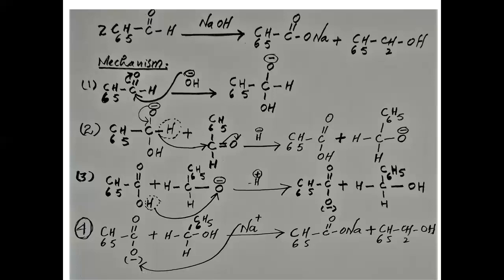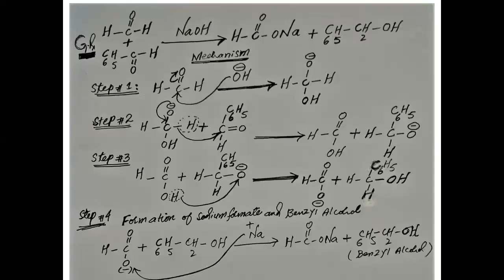Now coming to the second type, that is cross Cannizzaro reaction. The reaction between two different aldehydes is called cross Cannizzaro reaction. Example, you can see this is the general reaction. This one is formaldehyde and this one is benzaldehyde. So two different molecules of aldehyde.